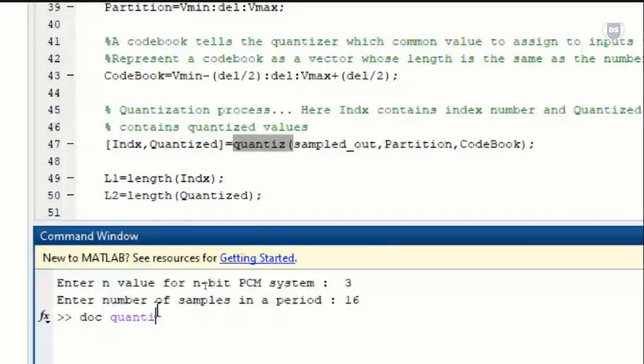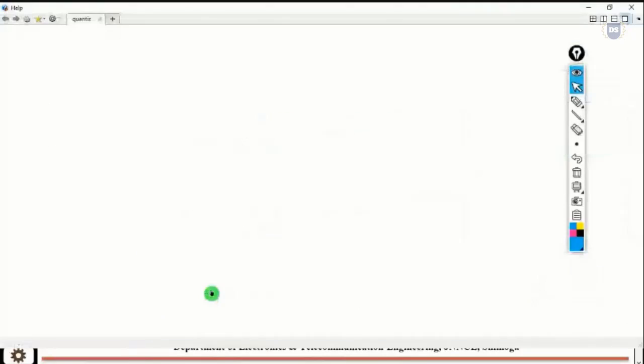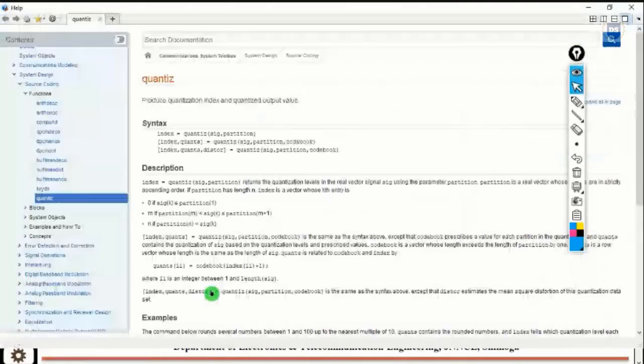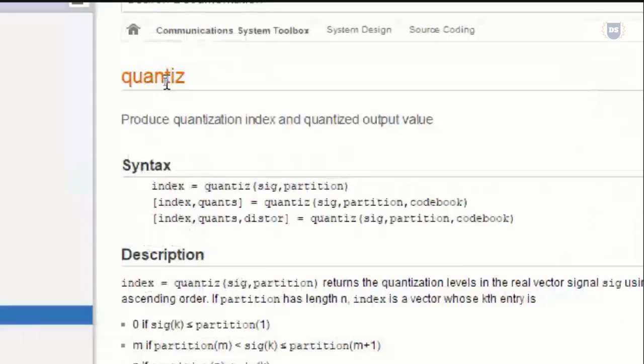So if you are worried about any kind of inbuilt function, all you got to do is type doc followed by space, then followed by the keyword that you want, and hit enter. If we do this, MATLAB will open up its own documentation, where we can have a better idea about this function quantize. This function quantize is used to produce quantization index and quantized output value.